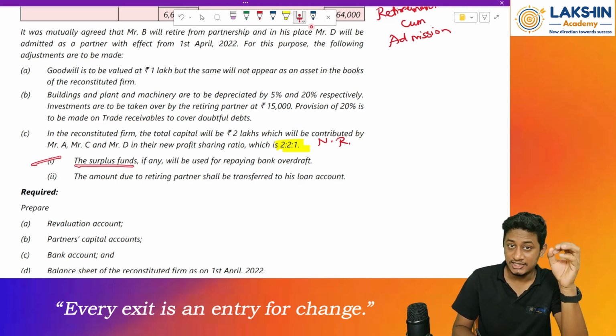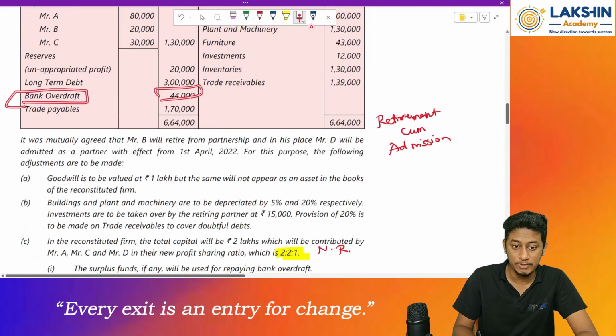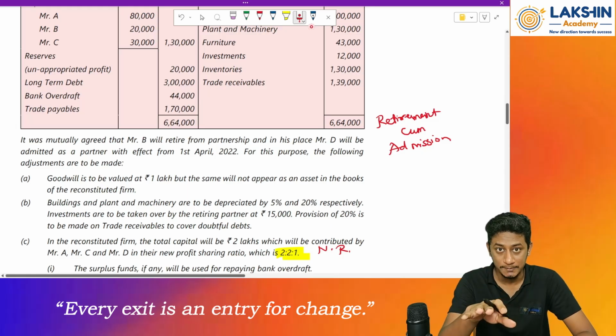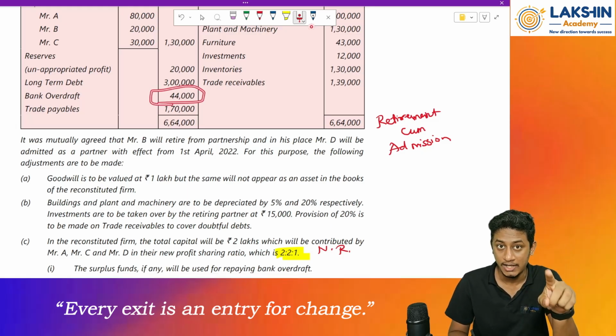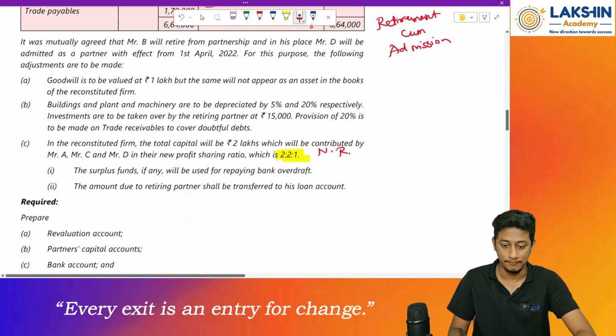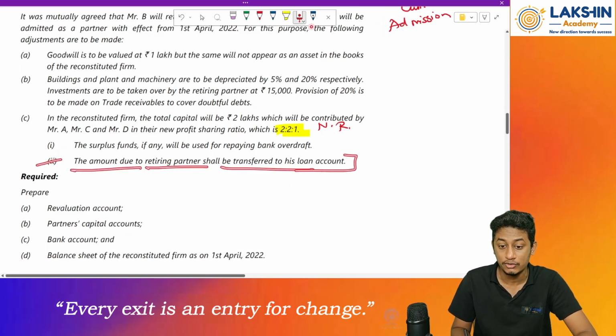The surplus funds, if any, will be used to pay the bank overdraft. We have a bank overdraft over here for rupees 44,000. So if there is any balance remaining in the bank account after using it for all the purposes, it will first be utilized towards paying off the bank overdraft. And if anything extra remains, it will be shown as an asset in the balance sheet for that amount. Clear? Then, the amount due to the retiring partner shall be transferred to his loan account.